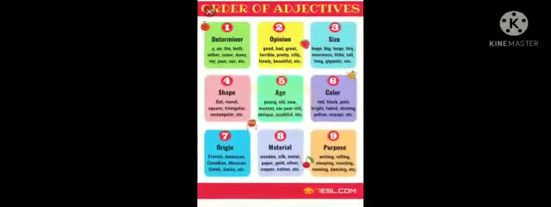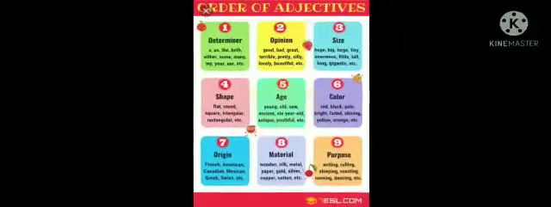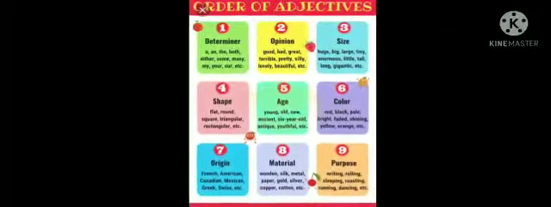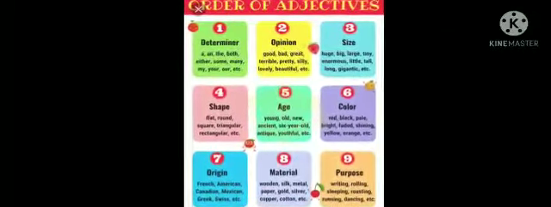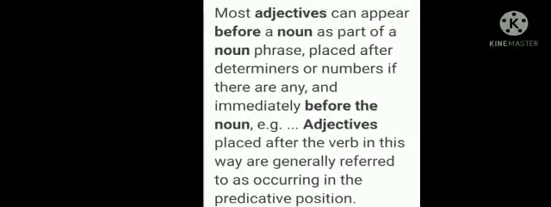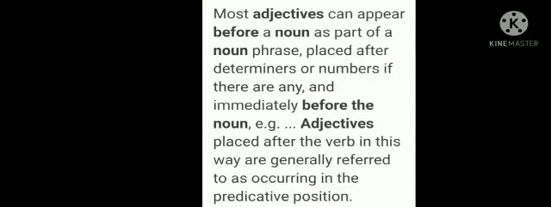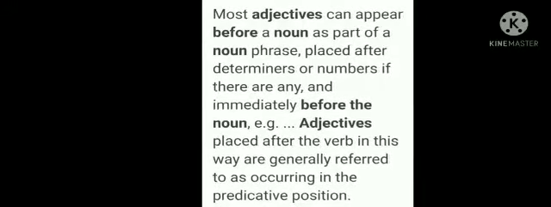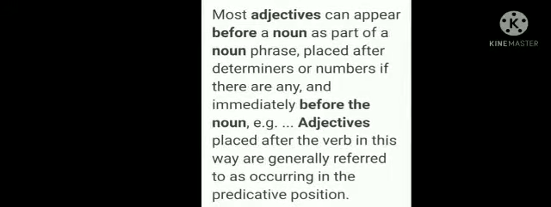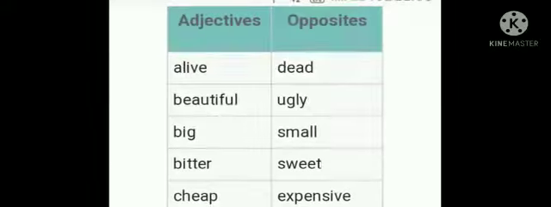First is opinion, second is size, third is quality, fourth is age, fifth is shape, sixth is color, seventh is origin, eighth is material and ninth is purpose.